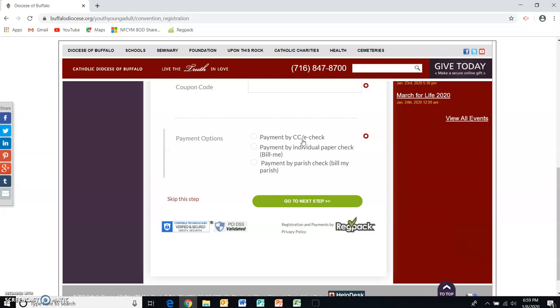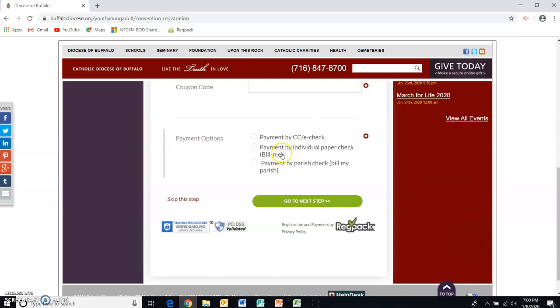If your teens are going to pay the whole amount for the convention without any discounts from fundraising, then this might be a good option for you. The payments will come directly to our department, and you don't need to worry about collecting money or checks from anybody. However, remember that people can only choose to pay the whole amount that's due. So if you are discounting the registration fee for your people, you should not tell them to choose this option because they can't type in an amount that they would like to pay. They have to pay the whole amount.